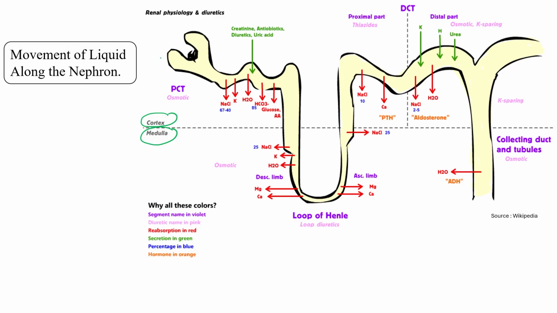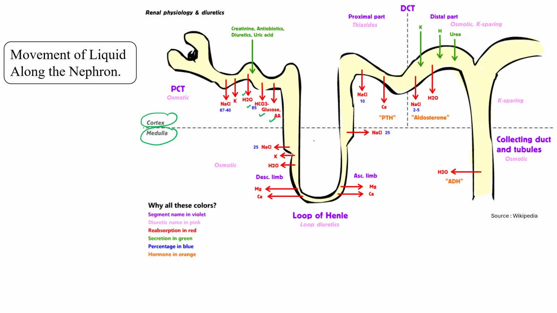And this is the glomerulus region. And in the PCT region, all the important things like glucose, amino acid, bicarbonate ions, water. Okay, 85% water, 40 to 60% of sodium and potassium ions are reabsorbed by this PCT region.